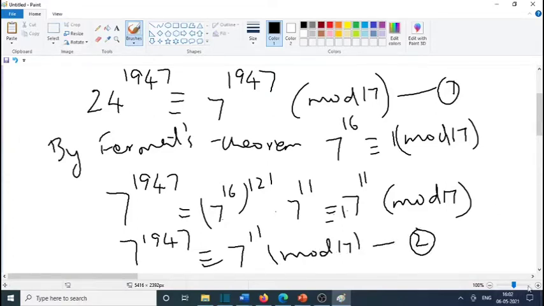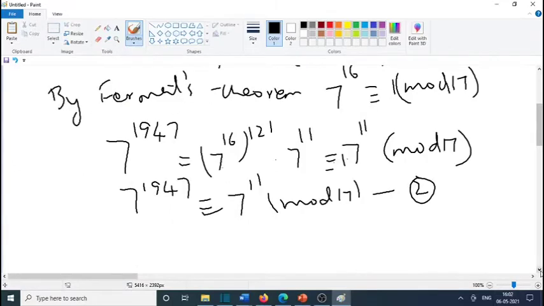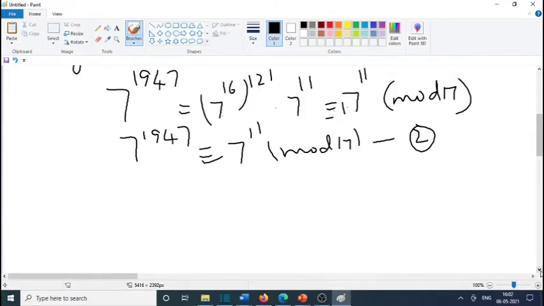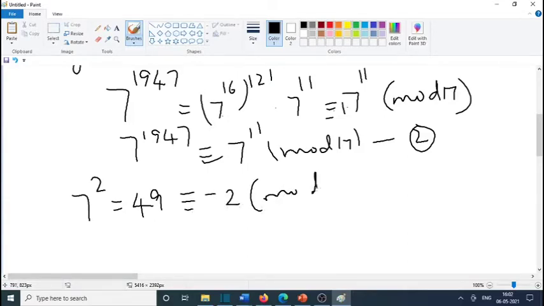Now we have to find 7 raised to 11 mod 17. For that we have 7 square is equal to 49, which is congruent to, the nearest multiple of 17 is 51, so 49 plus 2, so this is minus 2 mod 17. So 7 square all raised to 5 congruent to minus 2 all raised to 5 mod 17,